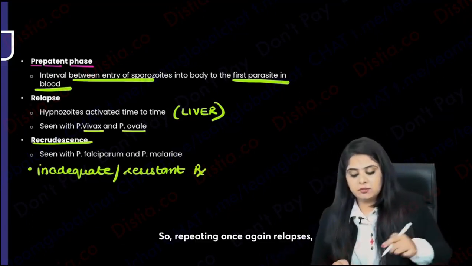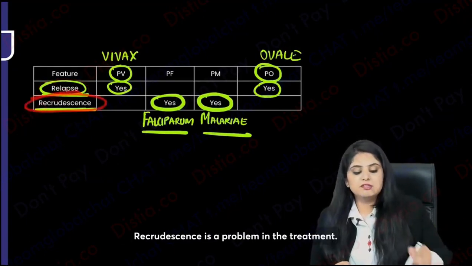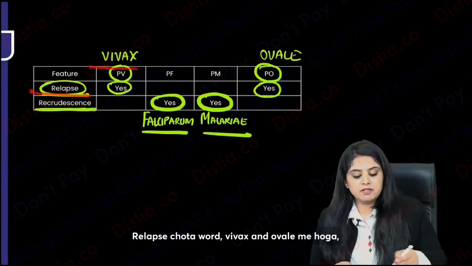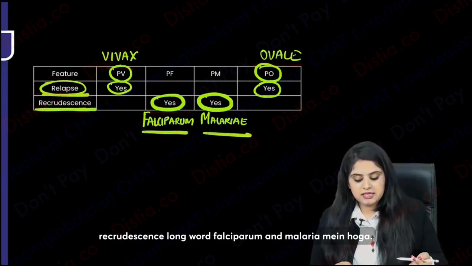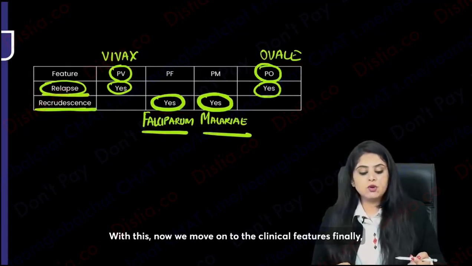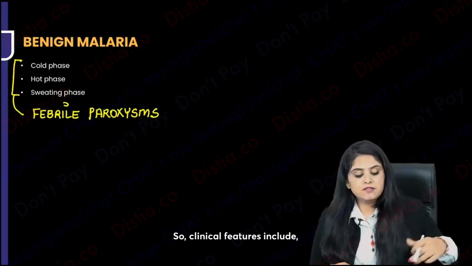So this is a treatment related thing, and it is seen in all the long things, na? Falciparum and malariae. So repeating once again, relapse is a hypnozoite sleeping and waking up. Recrudescence is a problem in the treatment. Relapse chota word vivax and ovale mein hoga. Recrudescence long word falciparum and malariae mein hoga. Understood with this? Now we move on to the clinical features finally of malaria. Then the diagnosis.